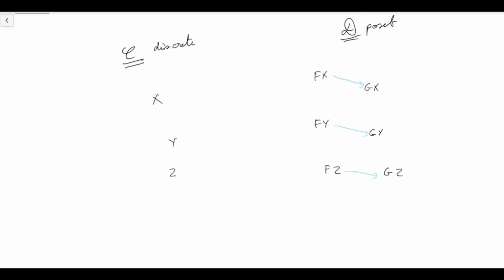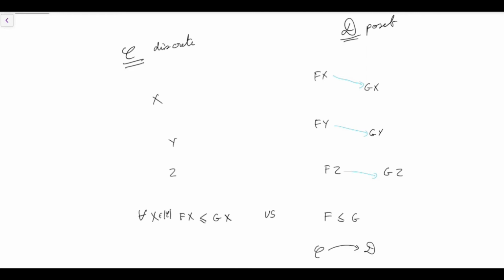Now we can ask ourselves what happens when we mix those two ideas of discrete category and poset. And that's where I claim you kind of already know what a natural transformation is in this particular case. Because that means that for any x in C, we have a witness that f of x is less than g of x.